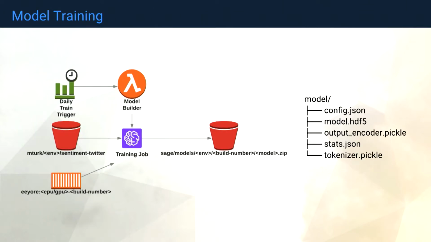We're going to dive more into each of these, but essentially we have Lambdas handling each section of the job. So every day we take those new labels that we have on our S3 bucket in conjunction with an initial bootstrap labeling set, and we train a new model using the parameters that we've best fit in the past. The model is all saved in a Docker image, and essentially SageMaker worries about spinning up the hardware for us, running the model, and we save out the final results to Amazon S3 as well: how good this model did on its cross-validation, the model weights, and the encodings from inputs and outputs to vectors.